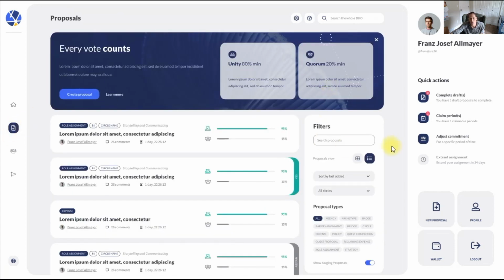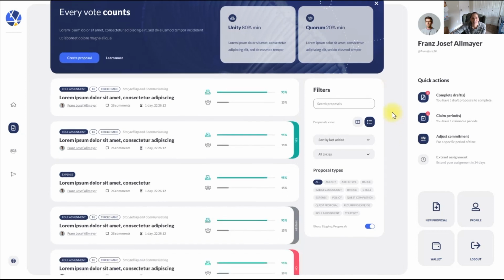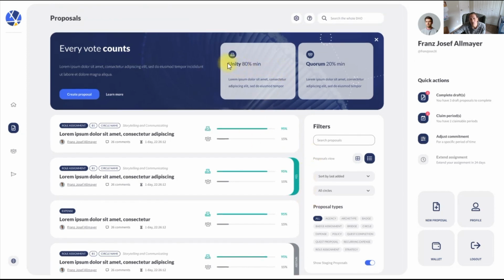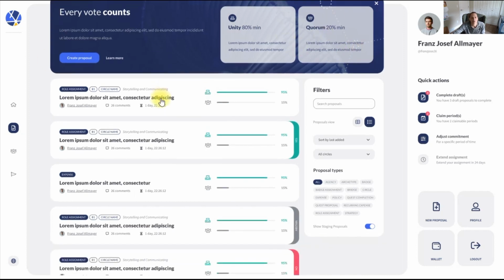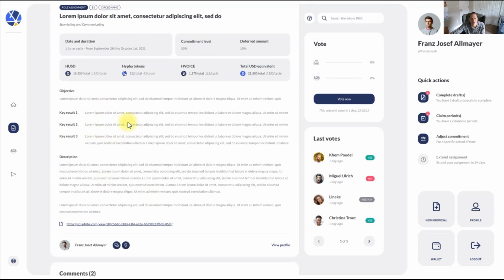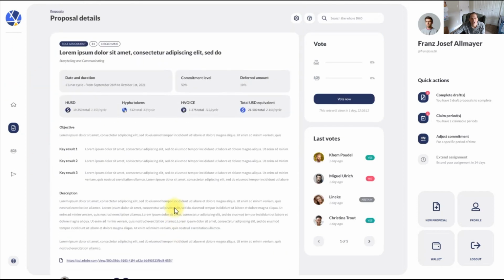All right, so we'll quickly show you a little bit more of this before we close it out for today. You can come here and you can see all the different proposals that are happening in an organization. So you can see what their Unity threshold is, what their quorum threshold is real quick. So as you come to different organizations, you're like, oh, they're set at 100, they're a consensus-based organization. Or, they're set at 50-50, they're traditional democracy or whatever, right? And you can come here and see what they're doing, and then you can see all the different proposals, what they are, what people are doing, what the conversation is, who's voting, and all that fun stuff.